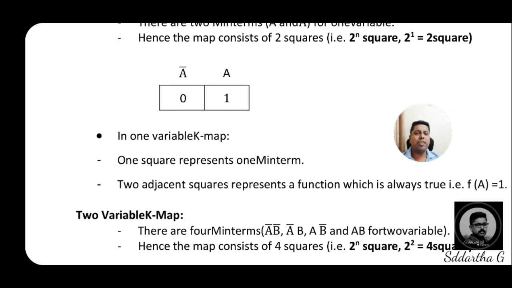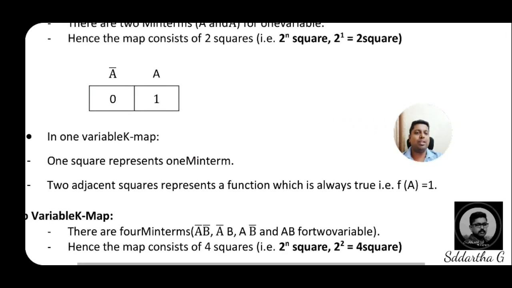Then in the one variable K-map, 1 square represents 1 min term. 2 adjacent squares represent a function which is always true, that is f of a is equal to 1. In the previous class we discussed that true statements are always represented by the binary number 1. A false statement is represented by the binary number 0.